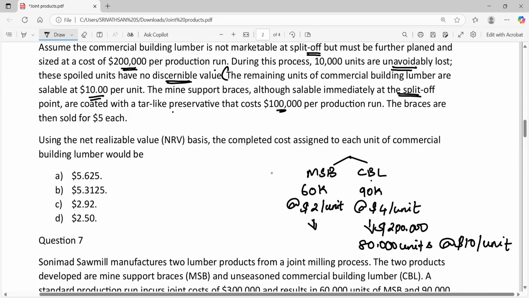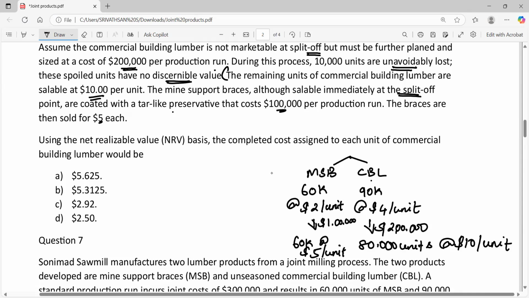We are incurring a cost of $1 lakh for the further process, and no units are lost in the further process. So still we will get 60,000 units of MSB, and these 60,000 units can be sold at a price of $5 per unit. So that is what they have given over here.